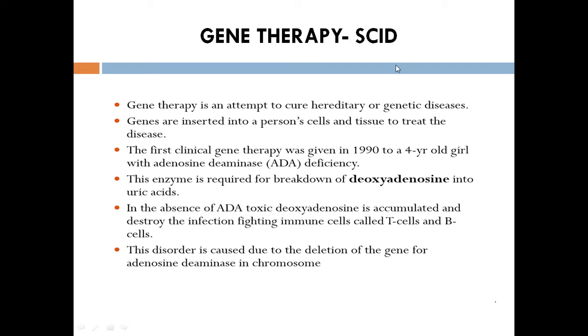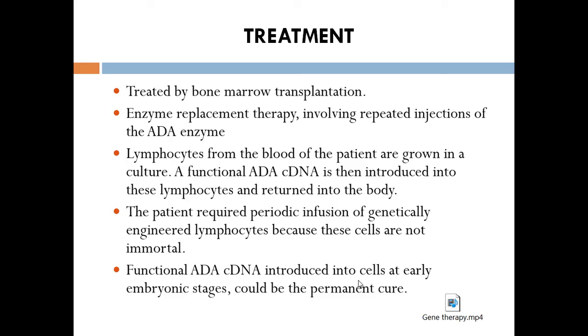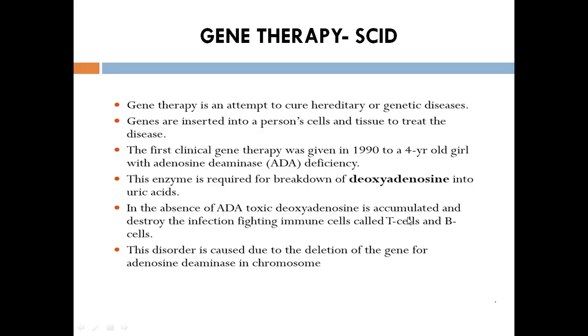We are using three types of method. One is bone marrow transplantation, second is enzyme replacement therapy, and the third is injecting the cells directly into the embryonic stages. This SCID therapy was done in a female. Actually it was experimented in the year 1990 in a 4-year-old girl due to the deficiency of adenosine deaminase. As I said before, ADA, adenosine deaminase.